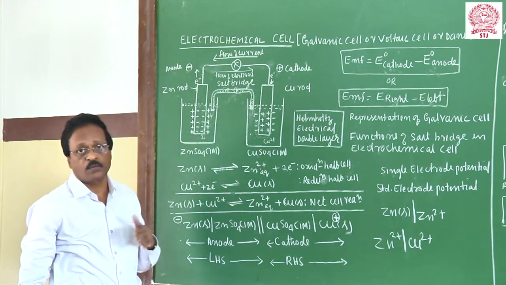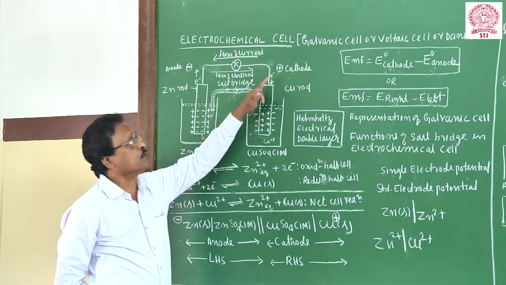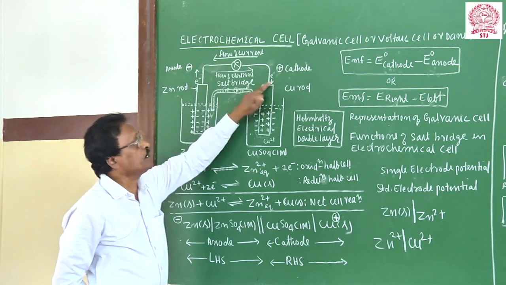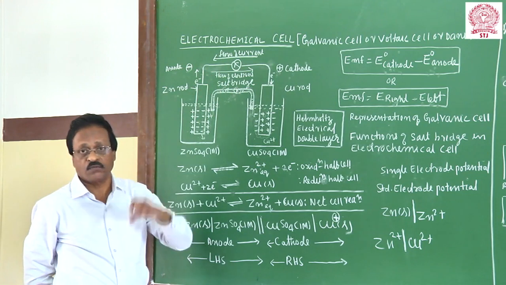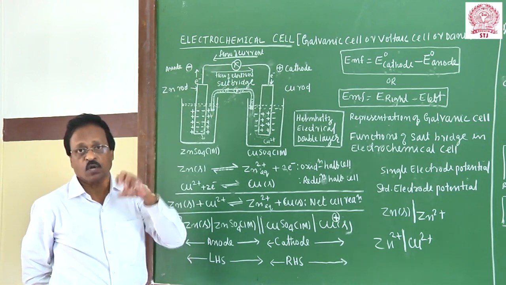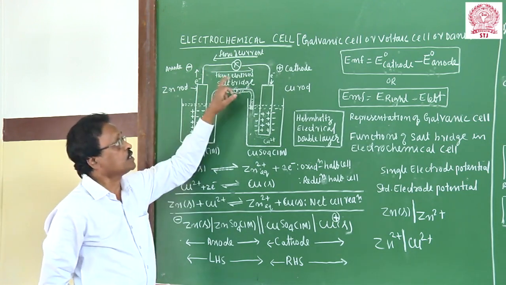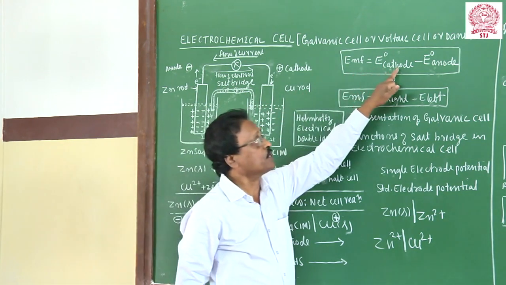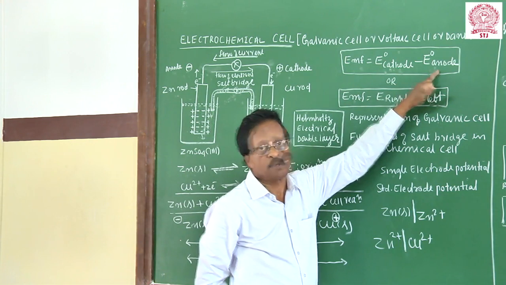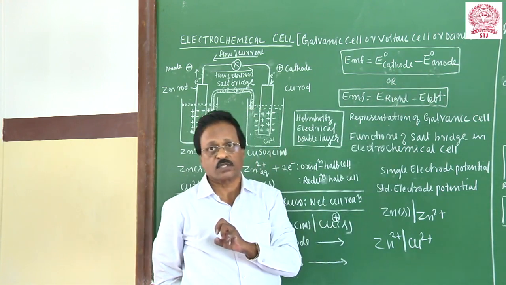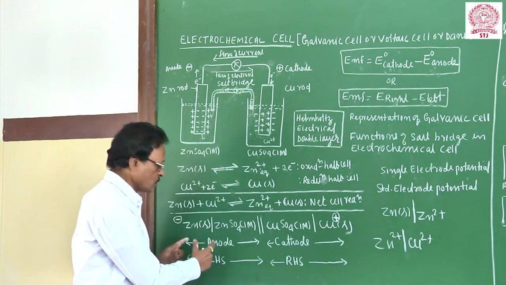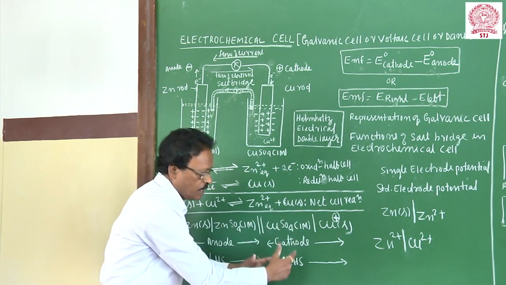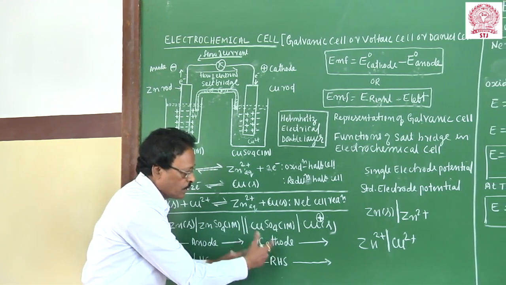You can observe that current flows in the outer circuit from the cathode to the anode. This is the flow of current. So why does the current flow? Because of the potential difference between the two electrodes, and the potential difference between the two electrodes is called the electromotive force of a cell. It is defined as the potential difference between the cathode and the anode. As per the IUPAC cell convention, as I told you, oxidation cell should be written on the left hand side and reduction cell on the right hand side. Current flows from the cathode to the anode.